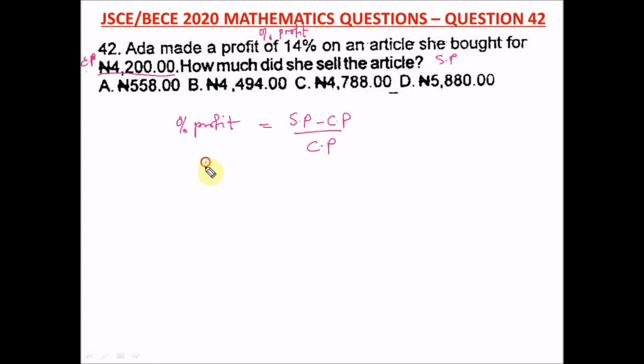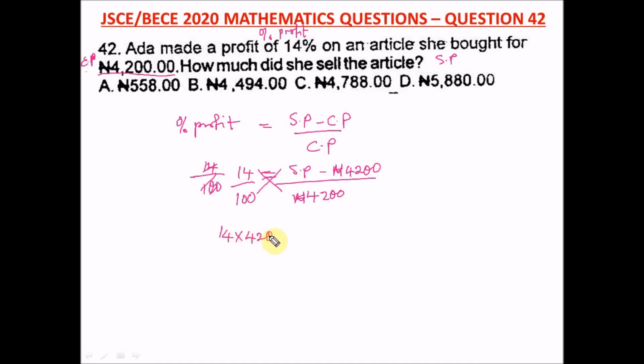Our percentage profit 14%, that's 14 divided by 100, equal to our selling price minus our cost price, 4,200, divided by another cost price, 4,200. So we have 14 over 100. Here we can cross multiply. So we have 14 times 4,200 is equal to 100 bracket SP minus 4,200.